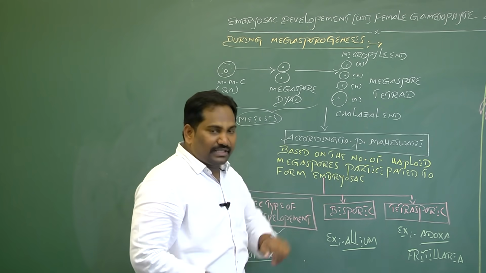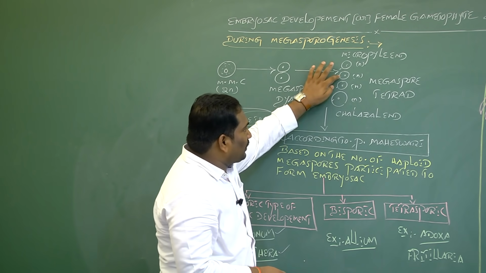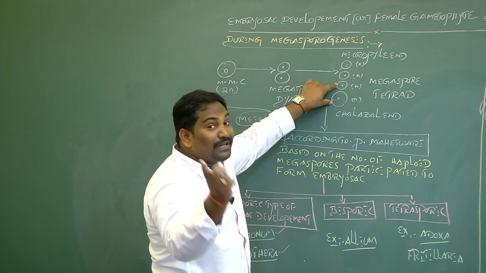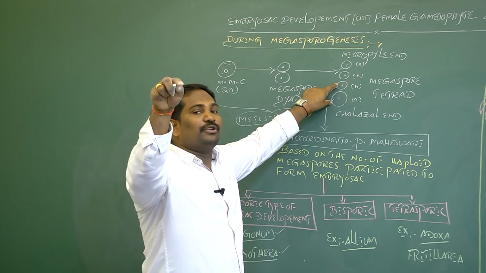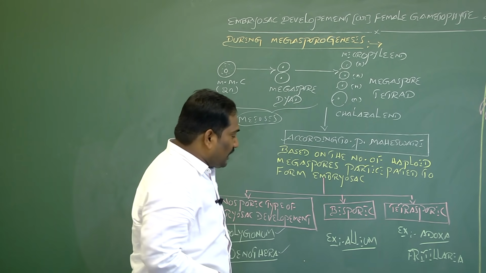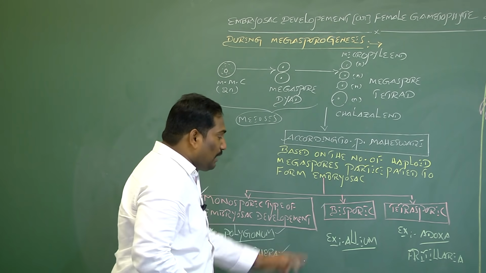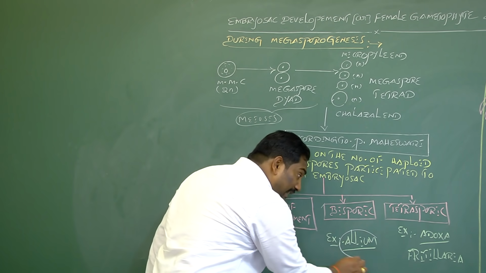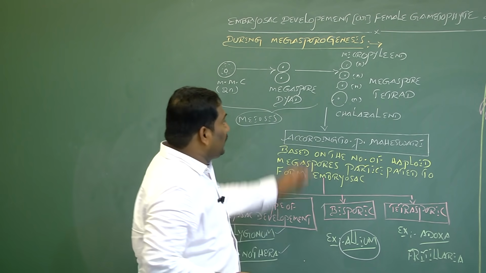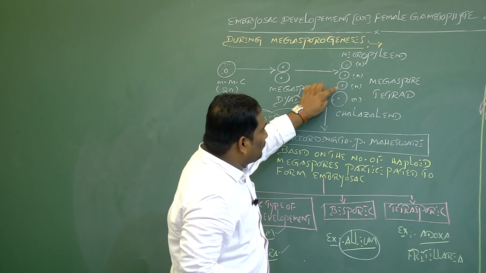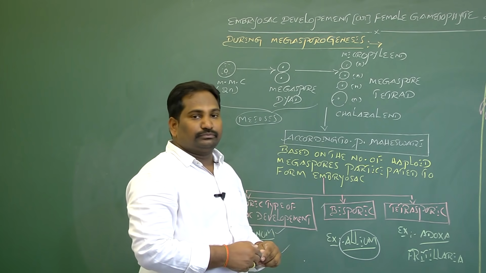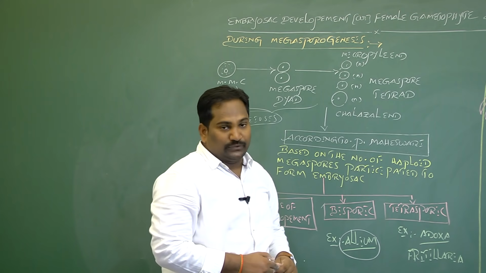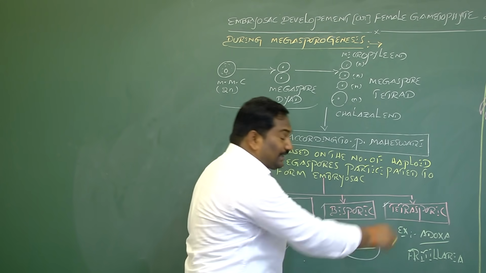According to Panchanan Maheshwari, out of 4 haploid megaspores, if 2 haploid megaspores participate in the formation of the embryo sac or female gametophyte in angiosperms, it is called bisporic type of embryo sac development. Example, Allium. If all 4 haploid megaspores participate in the development of the embryo sac, it is called tetrasporic type.